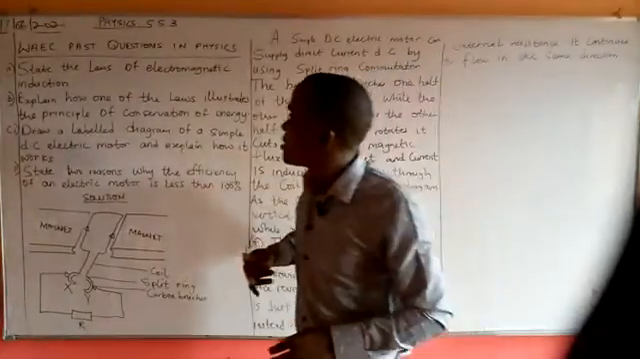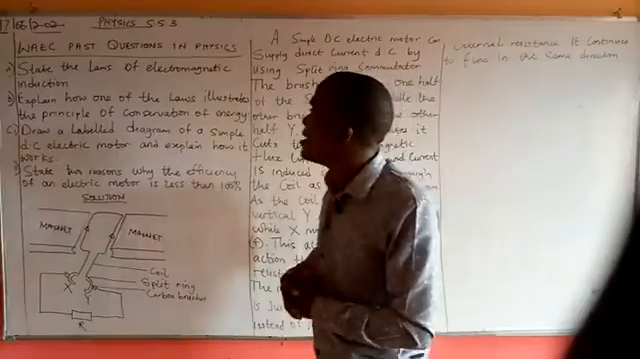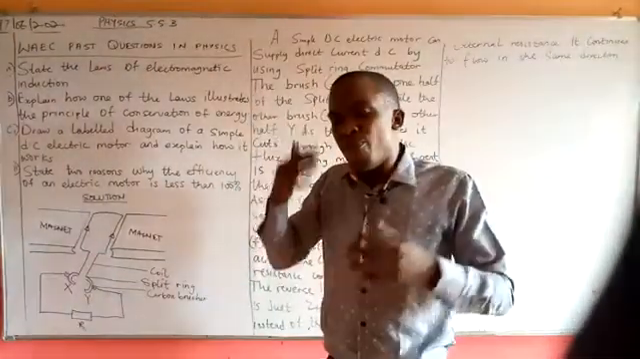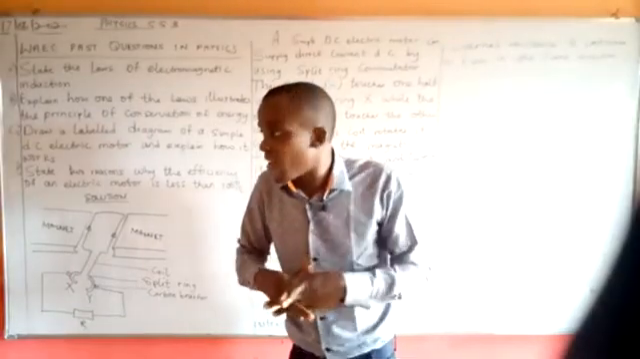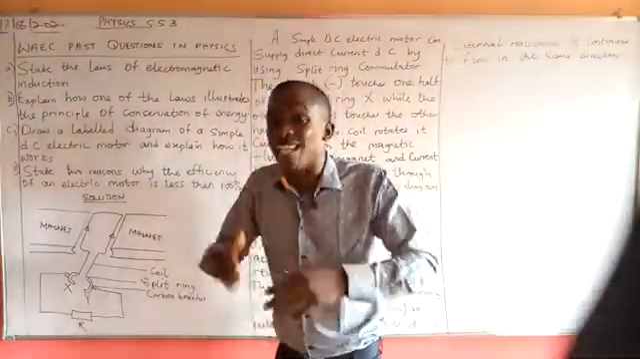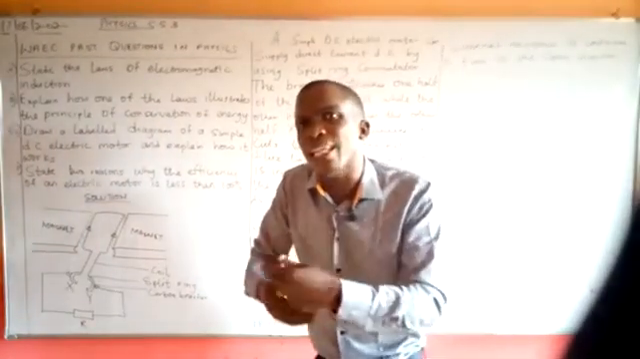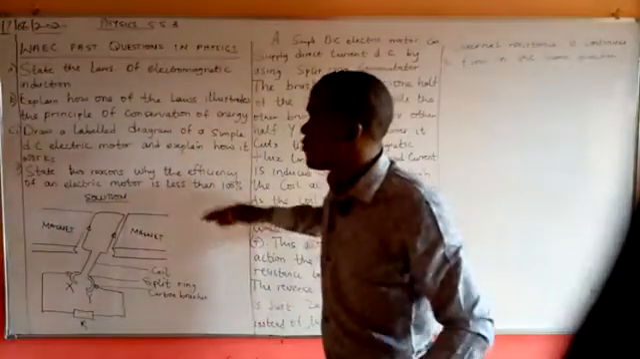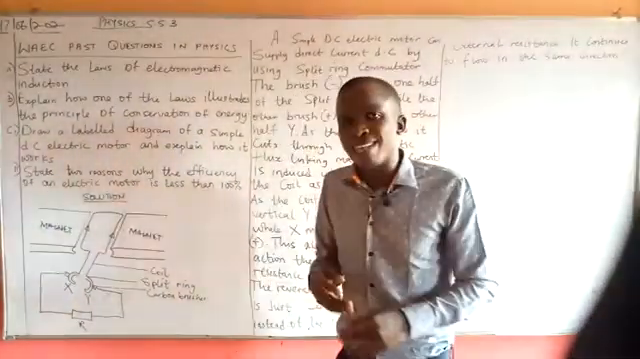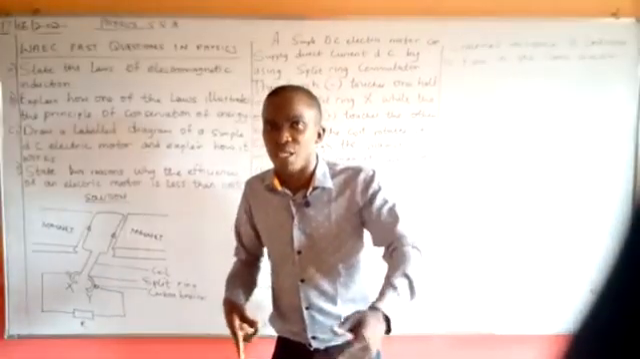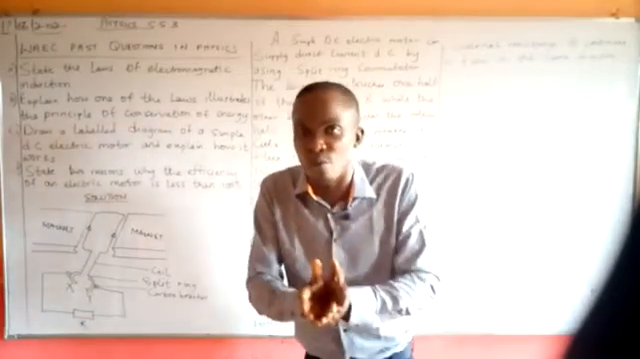Now, looking at this, it says draw a labelled diagram of a simple DC electric motor. Many of us have been able to differentiate between a motor and a dynamo, which converts mechanical energy to electrical energy. Now, in this diagram, we have two magnets. Take note, in every rotating machine, there must be a magnet for the machine to actually work on its principle.